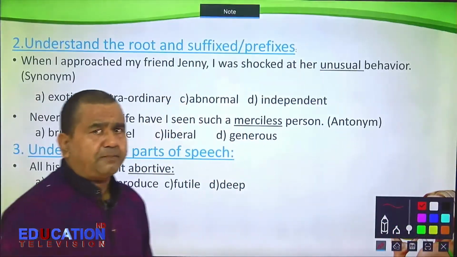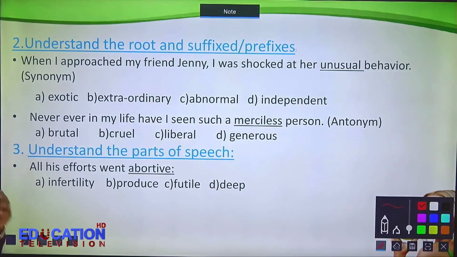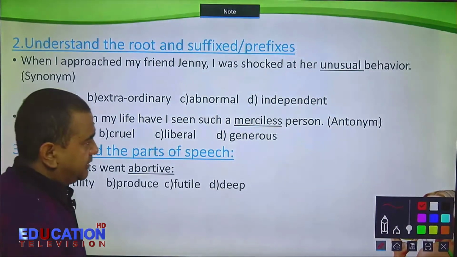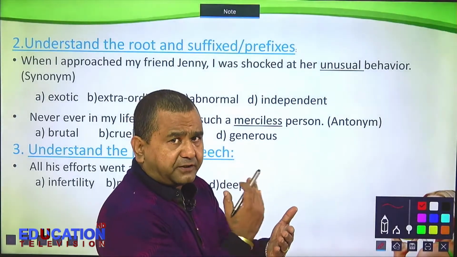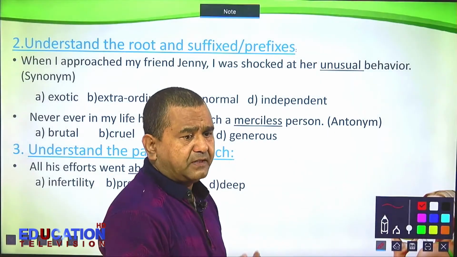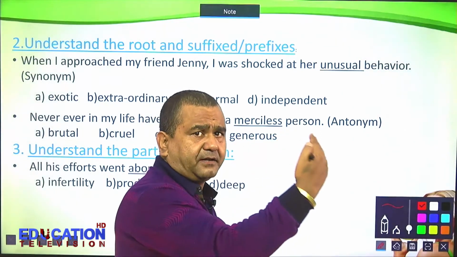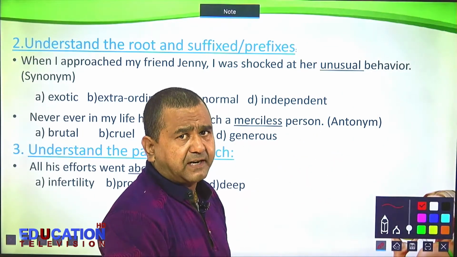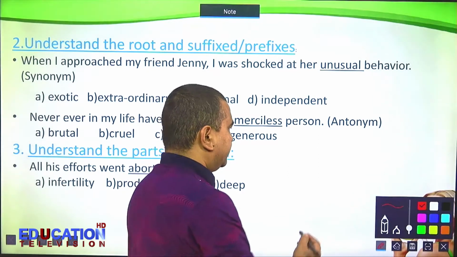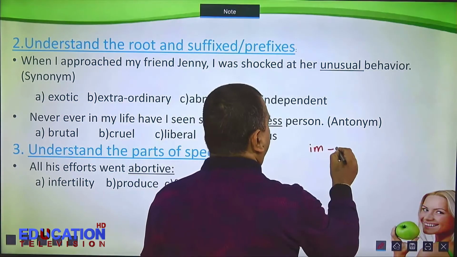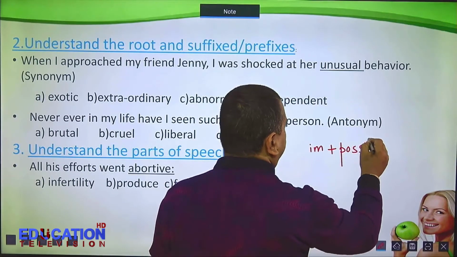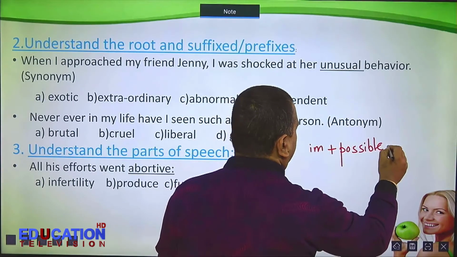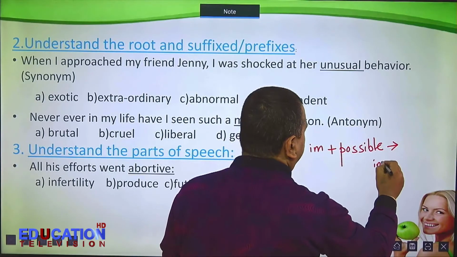Another thing that you have to understand is suffixes and prefixes. Something added at the front, that is a prefix. Something added at the end of a word, that is a suffix. For example, im plus possible, impossible.